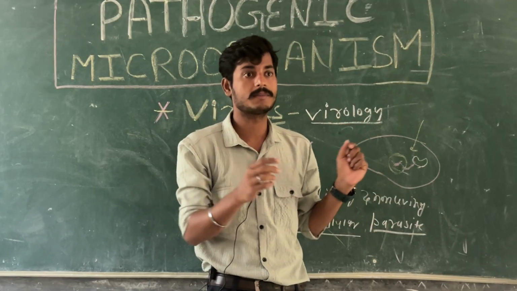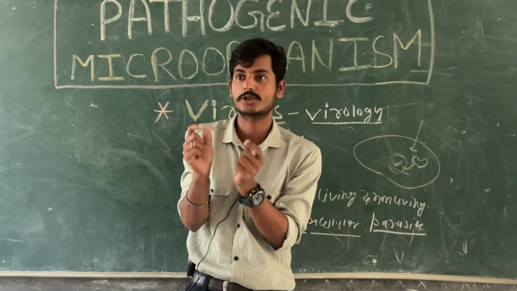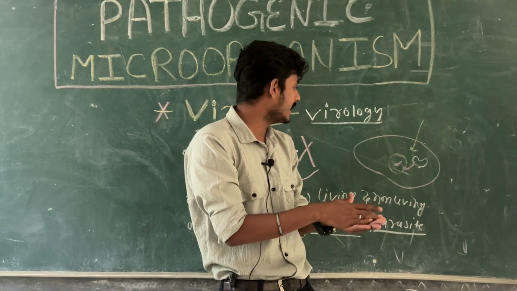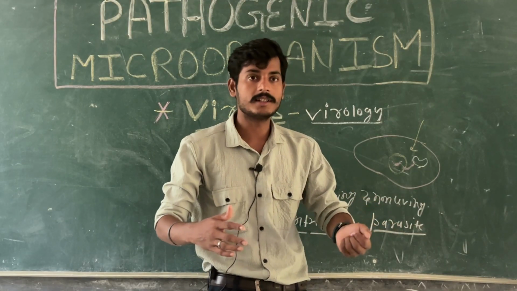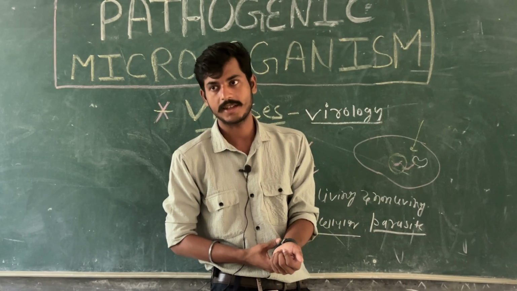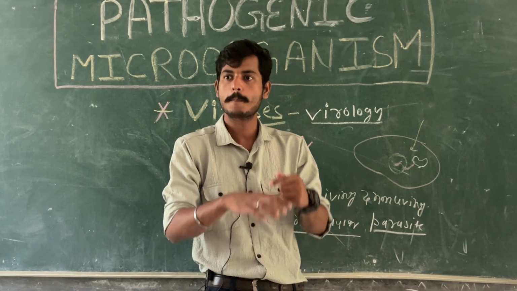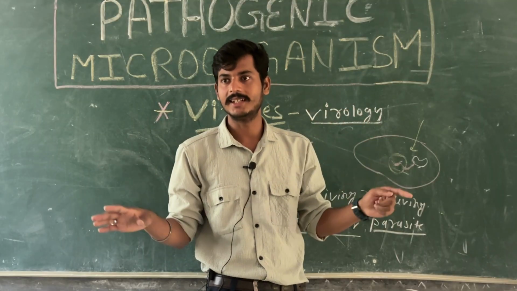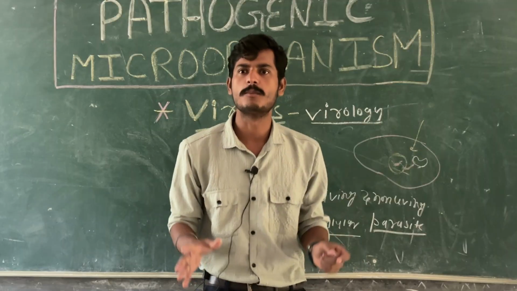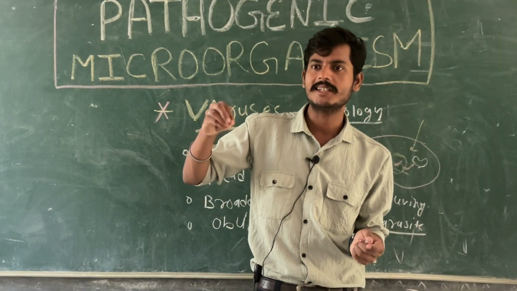The virus life cycle is very short. The second thing is that it replicates faster, and if it replicates faster, then it will spread easily. Another thing is that viruses are too small. They are very, very small.